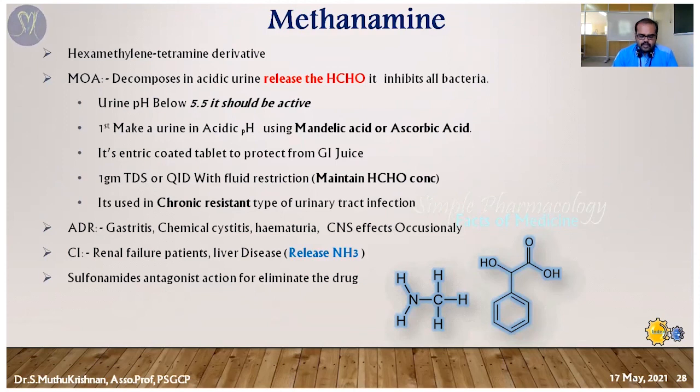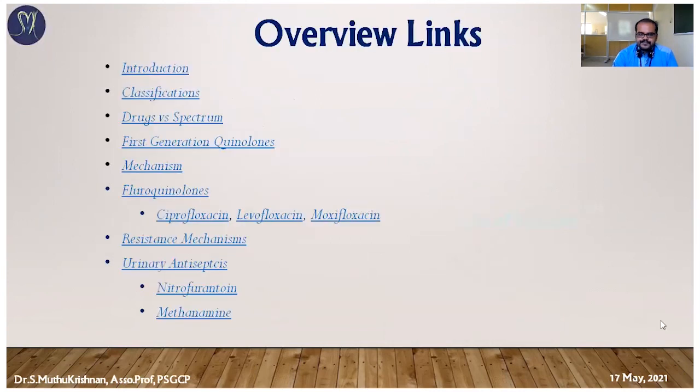So that's all. This is overall the quinolone antibiotics. First we have seen the introduction about the quinolones. The second, we have seen the classification based upon the generation, first generation and second generation. Then we have divided them spectrum wise also. Then for first generation quinolones, nalidixic acid, what's the mechanism we have seen?